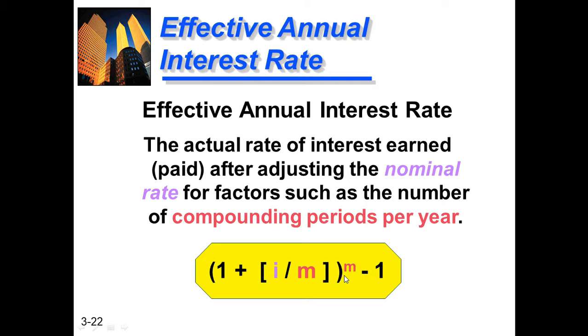Next is the effective annual interest rate. Effective annual interest rate is the actual rate of interest earned or paid after adjusting the nominal rate for factors such as the number of compounding periods per year. The formula for effective annual interest is (1 plus I divided by m) raised to the power of m, minus 1. The m is the power for the bracket, and the minus 1 is for the whole formula.